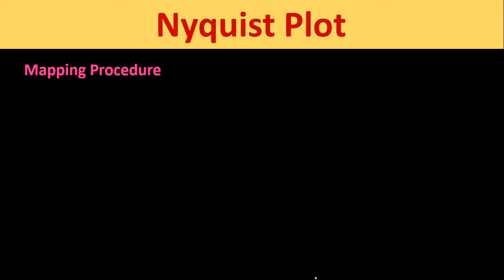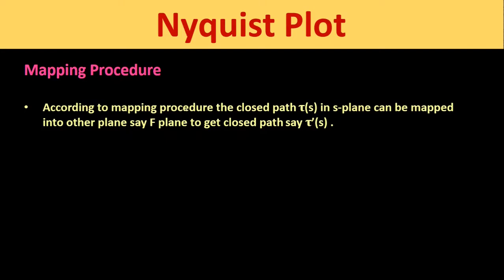Now we will see the mapping procedure. According to the mapping procedure, the closed path tau of s in the S-plane can be mapped into other plane, say f plane, to get the closed path, say tau dash s. That means in the mapping procedure, we map the S-plane with tau s path into a new plane which is called as f plane to get a new closed path, that is tau dash s.